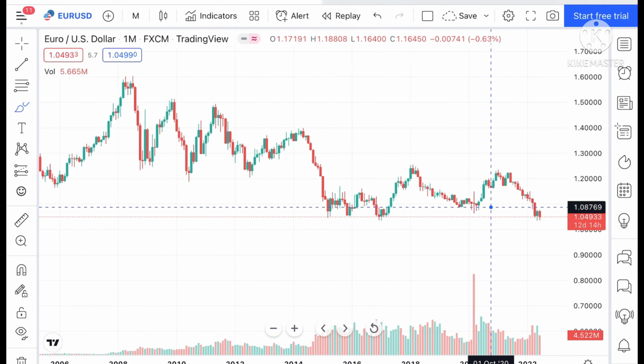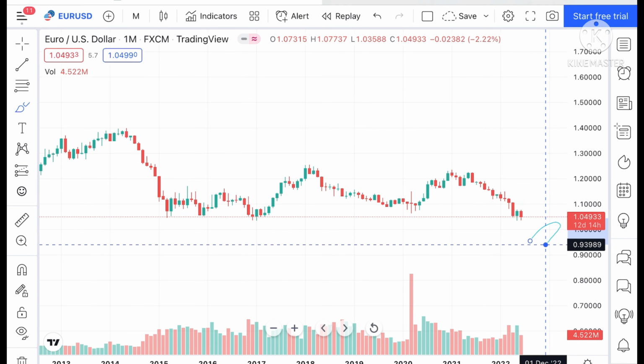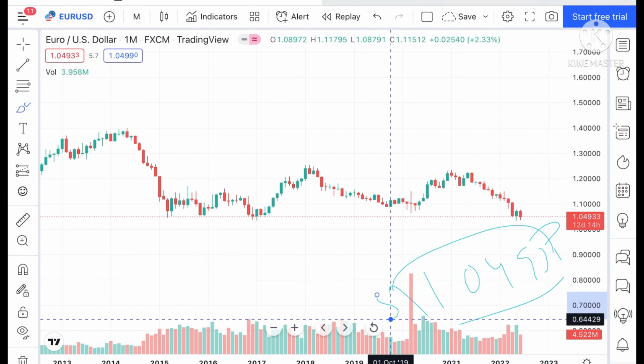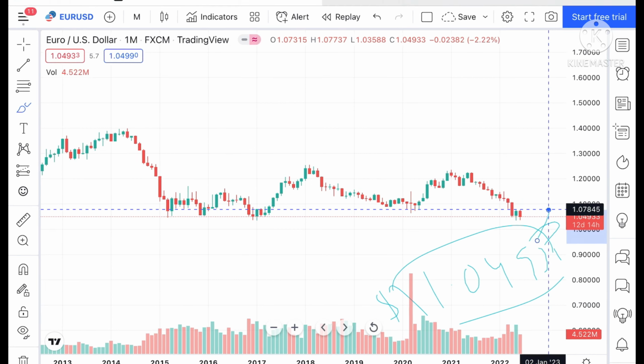Suppose this level, currently trading at around 1.04933, sustains, we can see it go further high towards a level of 1.07845.